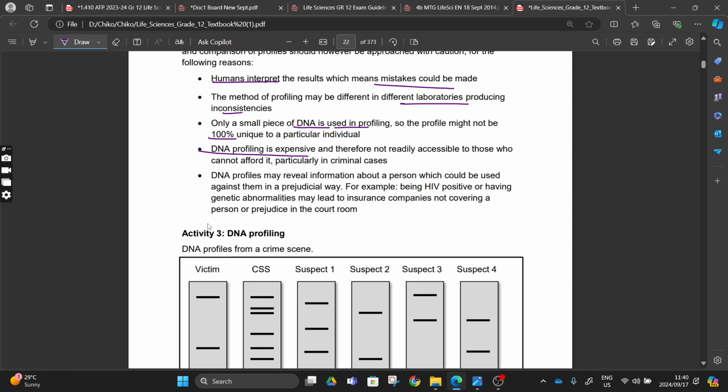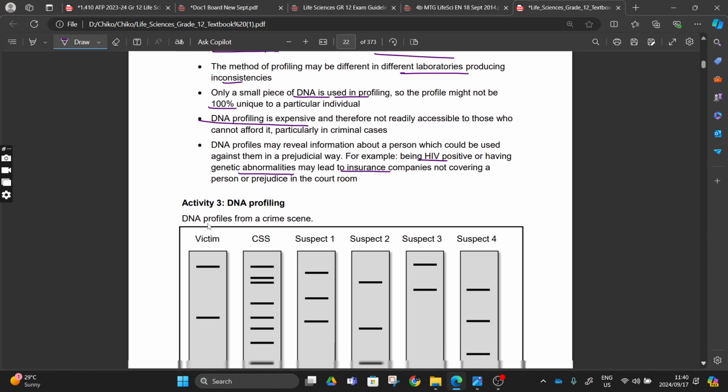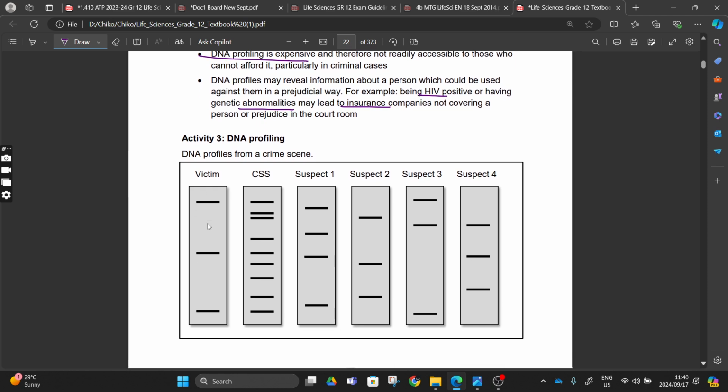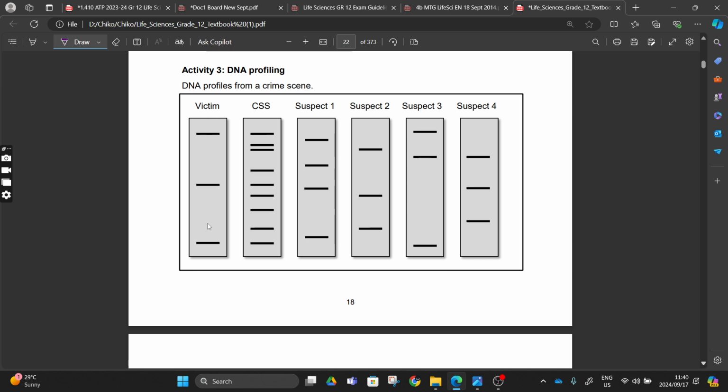And then the DNA profile may reveal information such as HIV and other abnormalities that can lead to an insurer saying, because you are HIV positive, we cannot cover you. So you see. And then we can have an activity there.